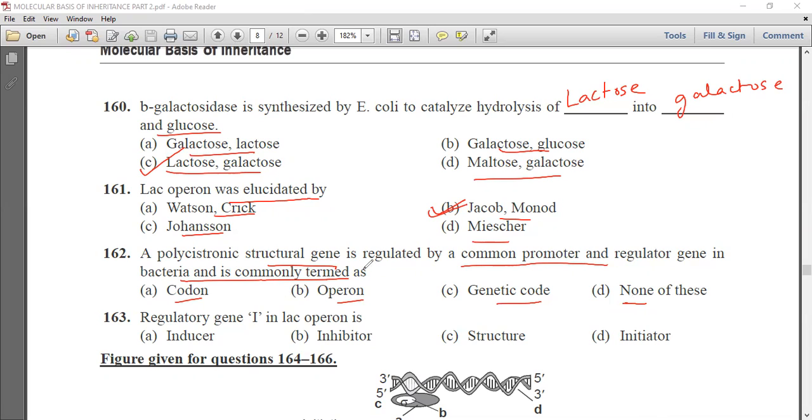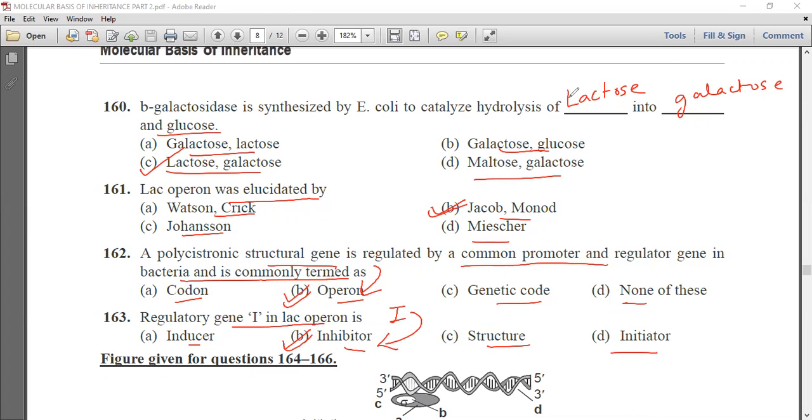We know that it is the operon which is regulated. Next question is, regulatory gene I in lac operon is inducer, inhibitor, structure, or initiator. Now this I represents the inhibitor gene in lac operon.